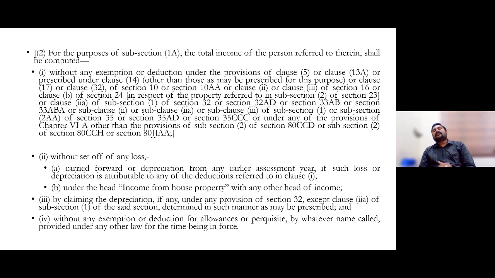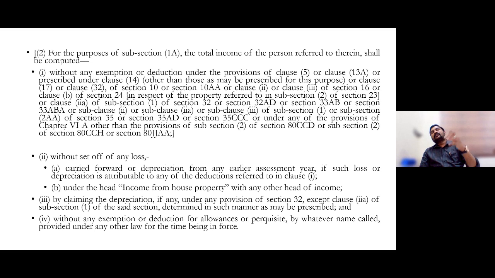Then apart from these deductions and exemptions, the next thing is no set off of any losses. You cannot set off any losses, carry forward, or depreciation of any earlier assessment year if such loss or depreciation is attributable to any of the deductions referred to in clause number 1.